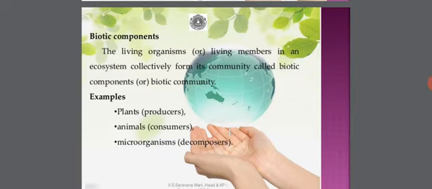Coming to biotic components, the living organisms or the living members in an ecosystem collectively form its community, called biotic components, or otherwise known as biotic community. Examples: plants, that is producers; animals, that is consumers; and microorganisms, decomposers.